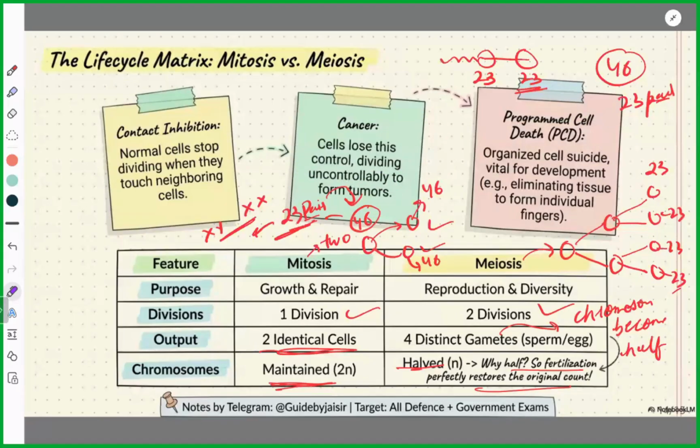So the body has this kind of mechanism that is called programmed cell death. This terminology is also added in the latest NCERT. Very, very, very important. So it is called organized cell suicide. It is important for growth.